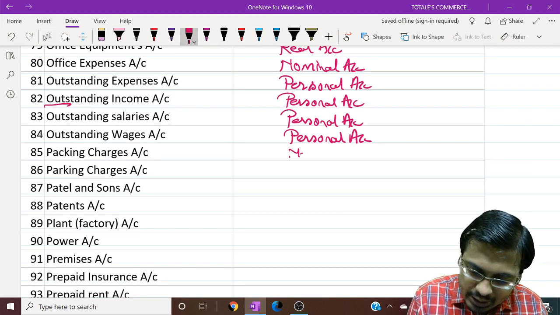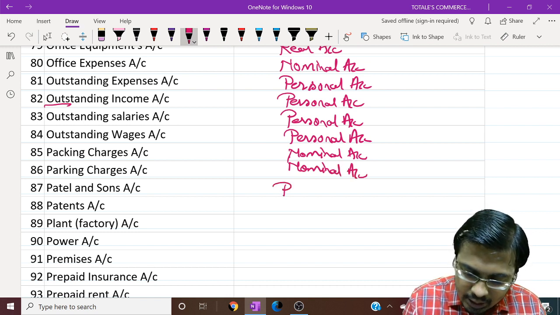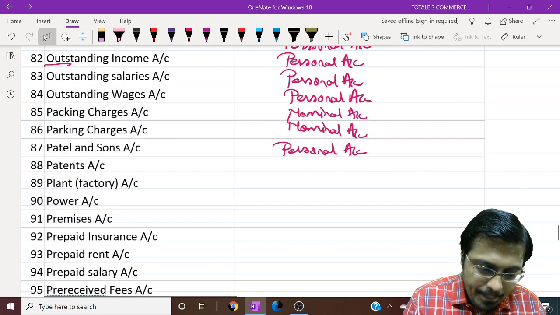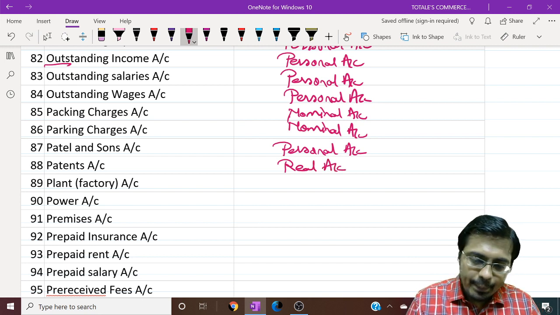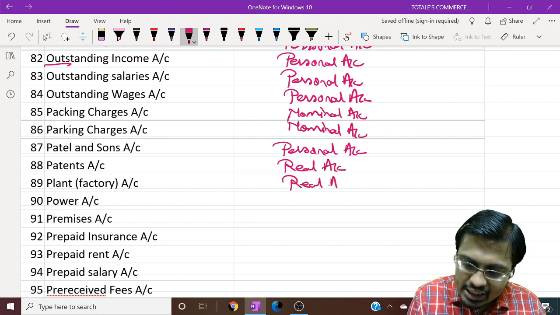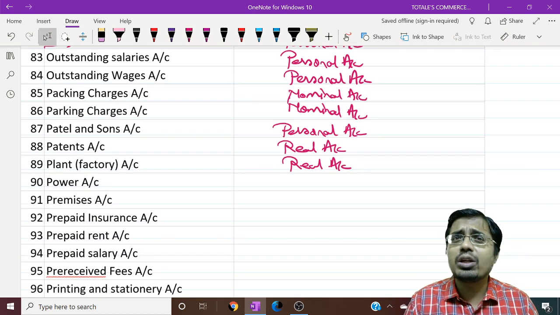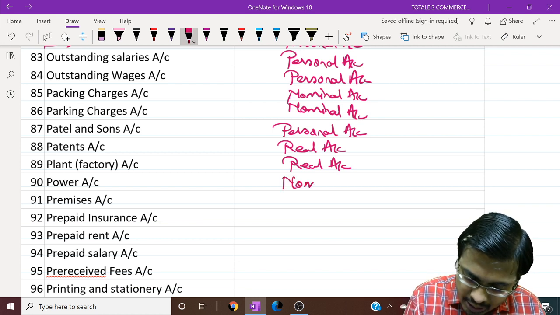Packing charges, expense, nominal. Parking charges, expense, nominal. Patel and Sons, partnership firm, artificial or legal personal account. Patents, thing, real, intangible, real. Plant, factory, real, tangible, real. You can see, feel and touch it. Power, it is the electricity used in factory. It is measured in horsepower. So it is our expense, so nominal.